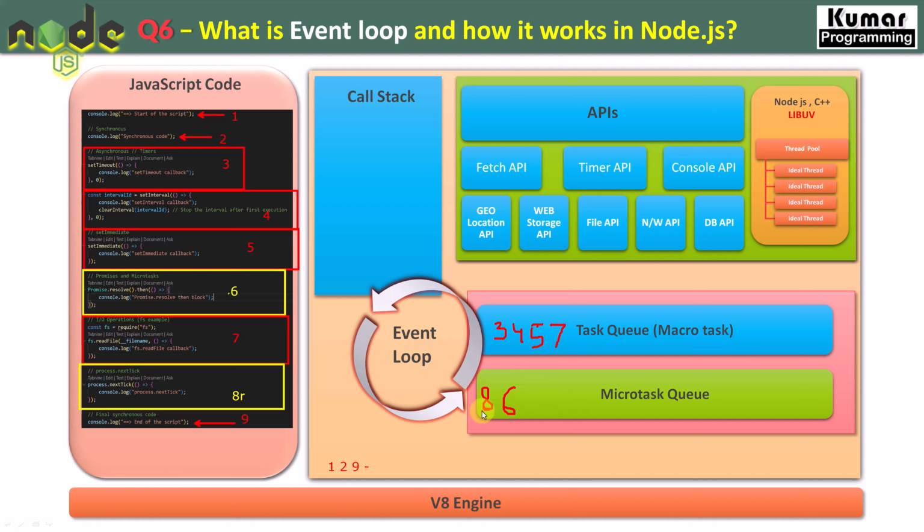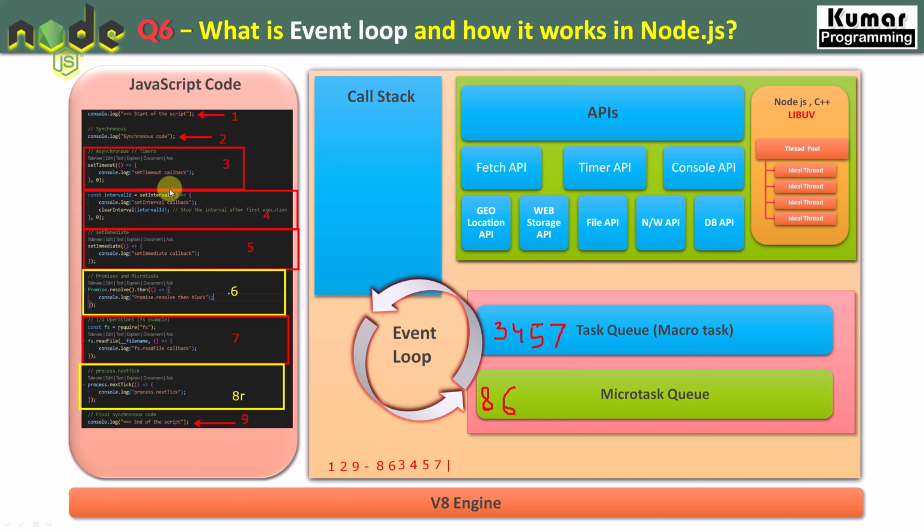It will find 8 and 6, right? So our next execution will be 8 and then 6, right? And after that, once all the events are finished from the microtask queue, then it will execute from the task queue, right? So now 3, 4, 5, 7 will be executed. So here 3, 4, 5 and 7 will be executed. So this will be the order of execution.